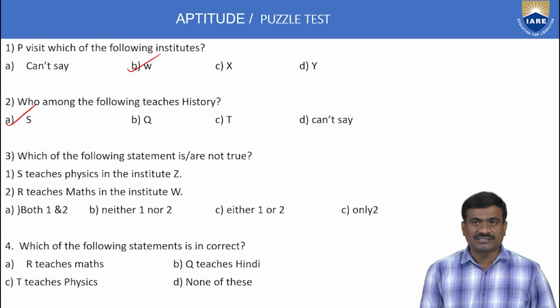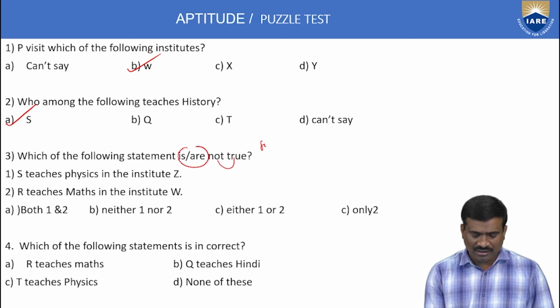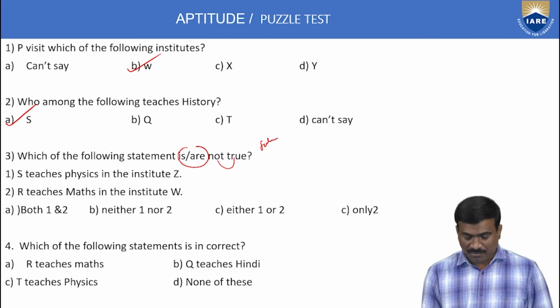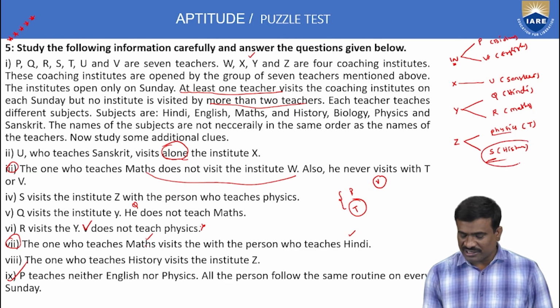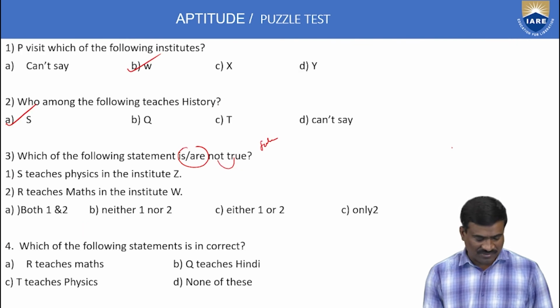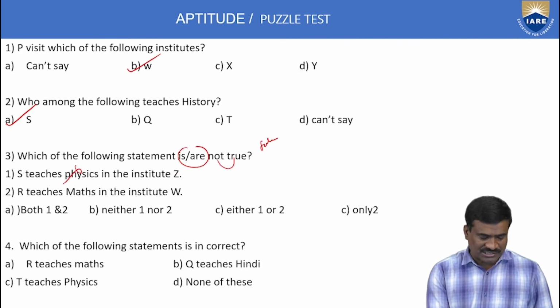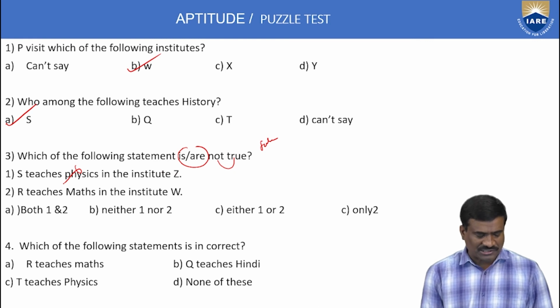Next, third example number 3. Which of the following statements is not true? Not correct. Statement 1: S teaches physics in the institute Z. Statement 2: R teaches mathematics in the institute W. But S's subject is only history in Z institute. In statement 1 the institute is correct but not the subject, so 1 is not correct.